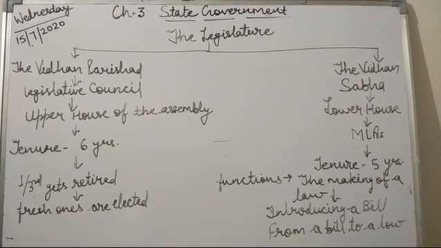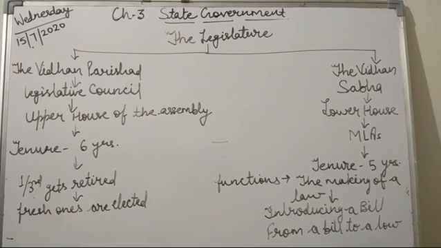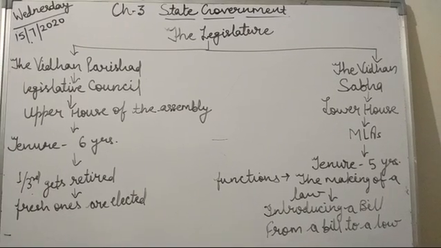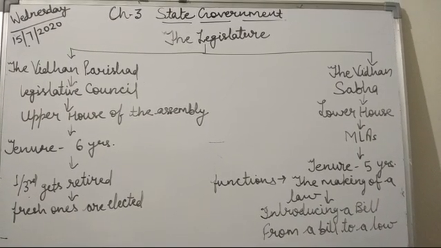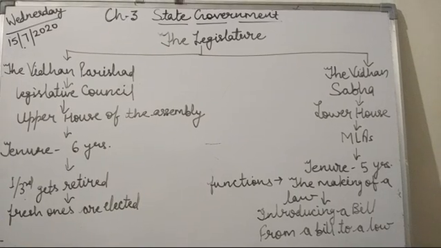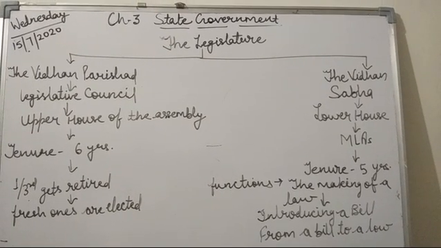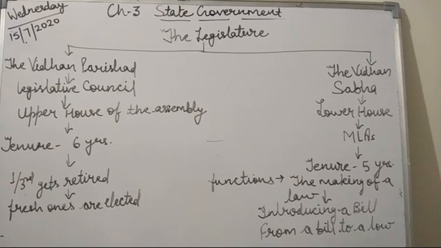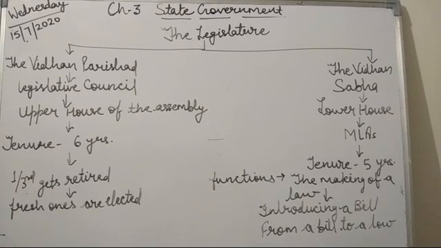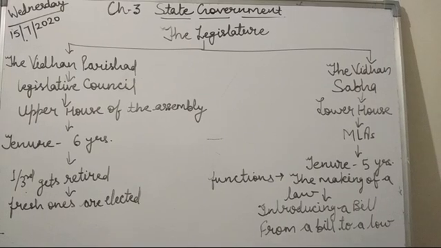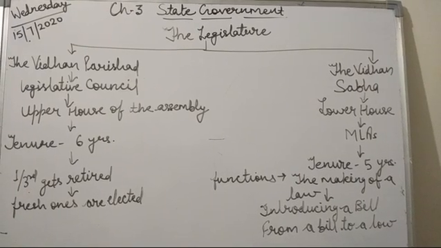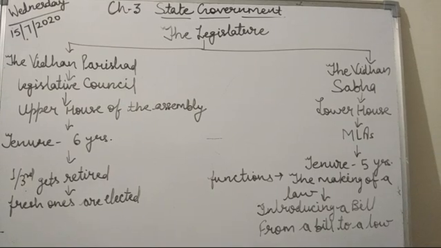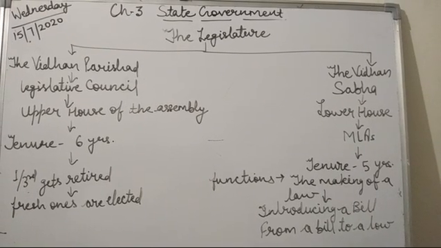So now let's learn about the Vidhan Sabha. The Vidhan Sabha is the lower house of the assembly and consists of the elected representatives of the people. These people are known as MLAs, members of the Legislative Assembly, and they are elected from a constituency. The number of MLAs differs, because it is decided by the number of constituencies in the state.